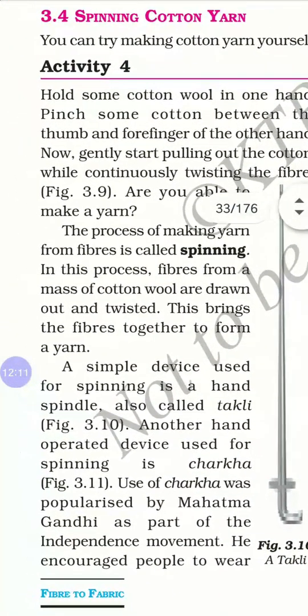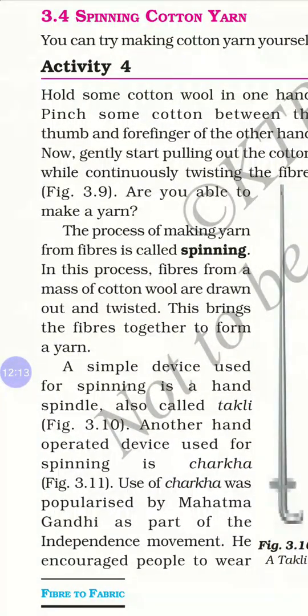The process of making yarn from fibers is called spinning. In this process, fibers from a mass of cotton wool are drawn out and twisted. This brings fibers together to form a yarn. Simple. Many very small threads. Yarn is somewhat like a thread. Many small strands of cotton are taken out and twisted and joined together to form a yarn.